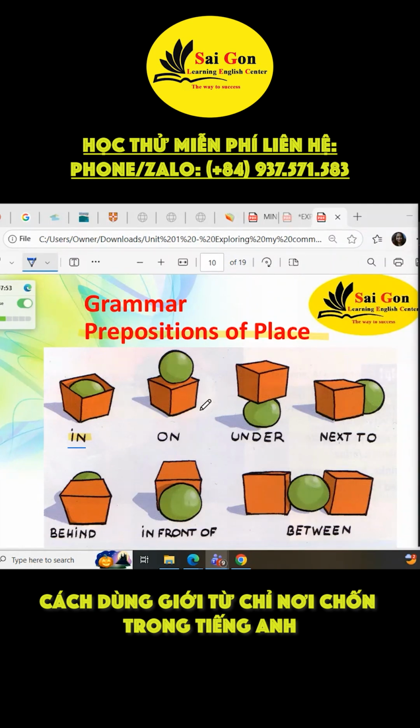Now, here. I just put the light here. Now it is on. Again, I put the light here above this one. On. The light is on the box. On the box.